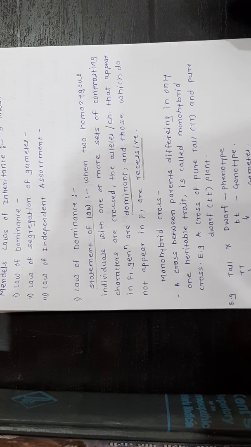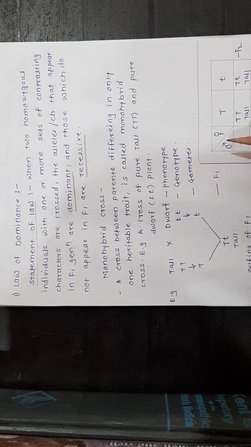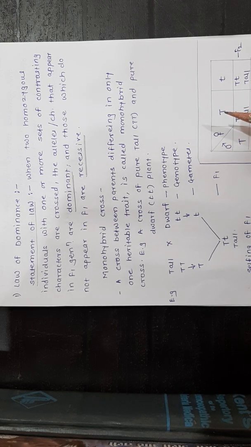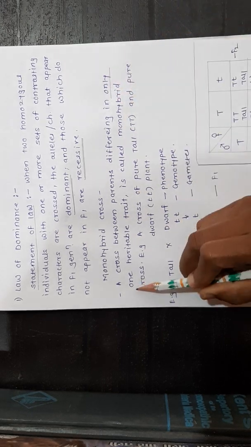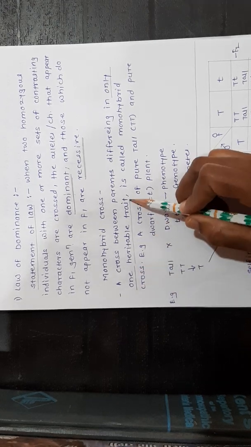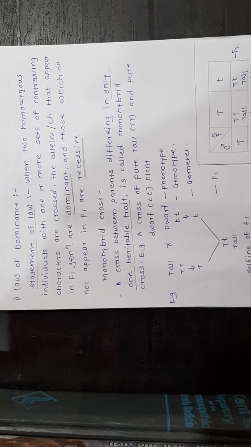This law can be explained with a monohybrid cross. Let us discuss the monohybrid cross. A cross between parents differing in only one heritable trait is called a monohybrid cross. Example, a cross of a pure tall and a pure dwarf plant.